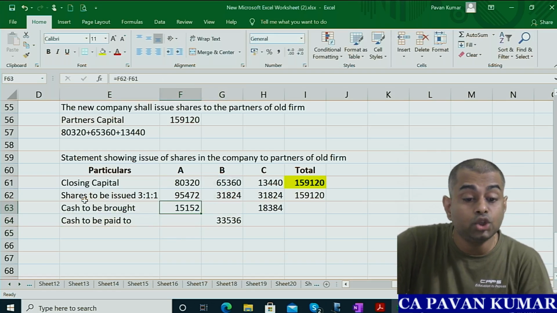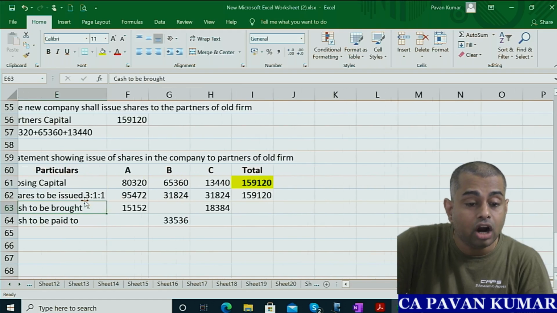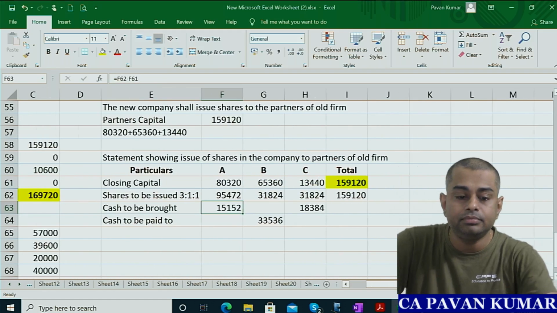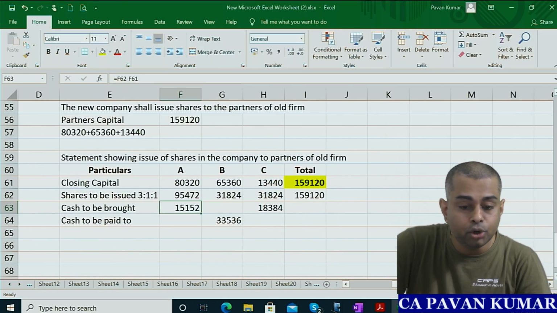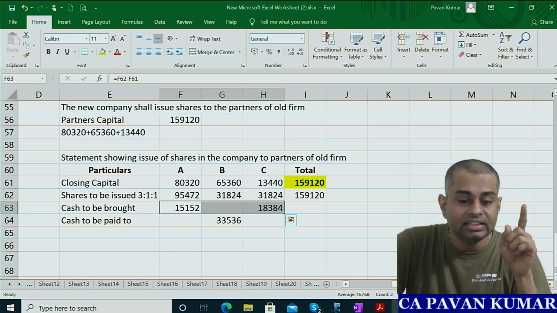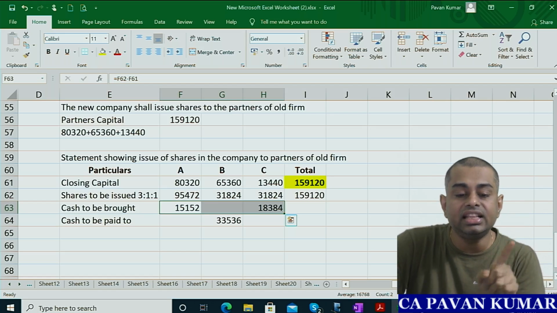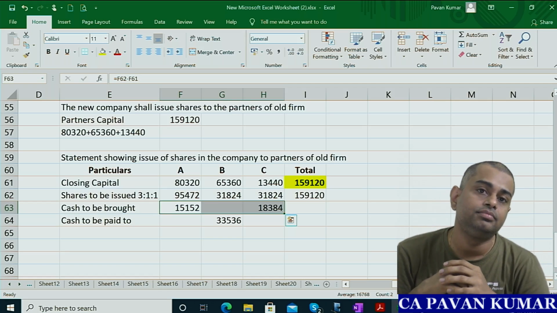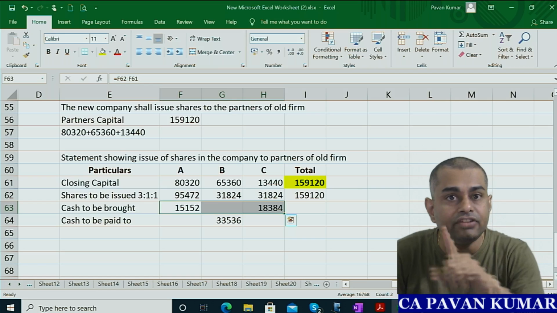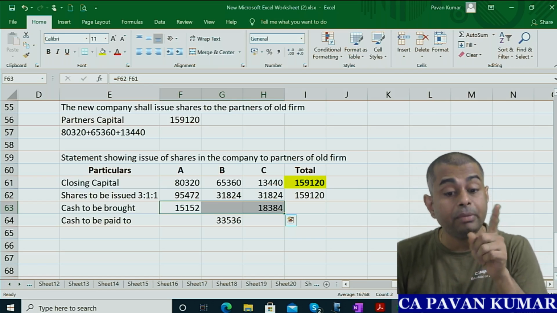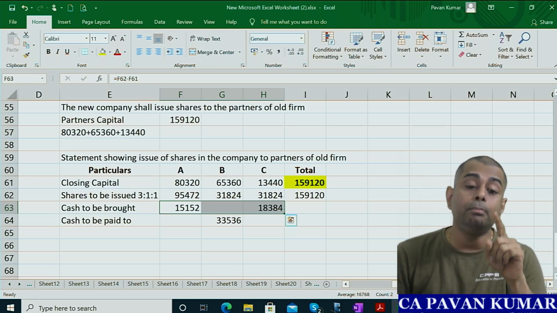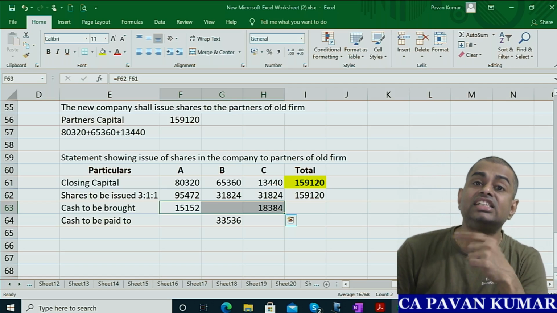You understand? You add the total money A and C are bringing together, 33,536. How much is B getting in cash? 33,536. So A will pay 15,152 to the company, C will pay 18,384 to the company, and B will get 33,536 from the company.